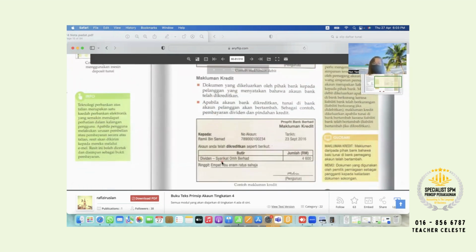One more is called makluman kredit. So highlight makluman kredit. Also dikeluarkan oleh pihak bank, which means bank telah dikreditkan. Terbalik lah. So maksudnya ditambah. Account anda telah ditambah. Kenapa telah ditambah? Maybe dividend. Dividend, what's that? It means the dividend, like you know the share saham.